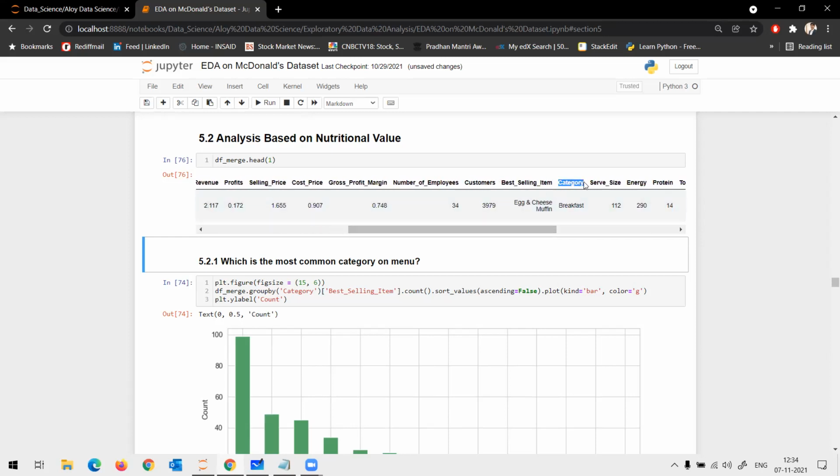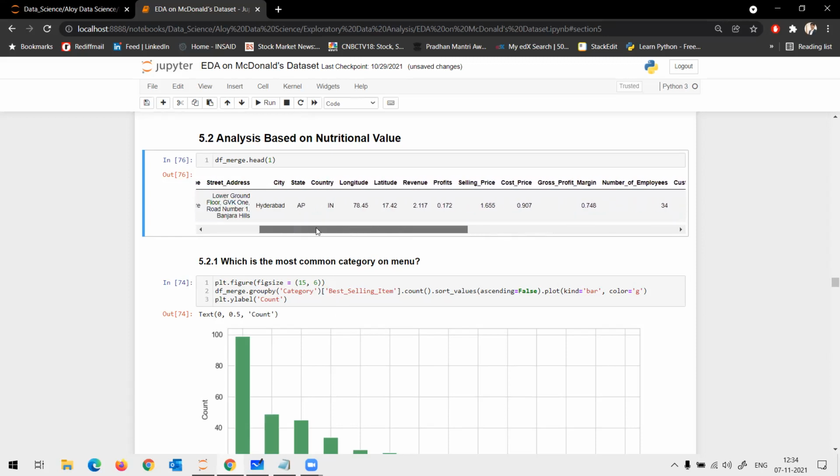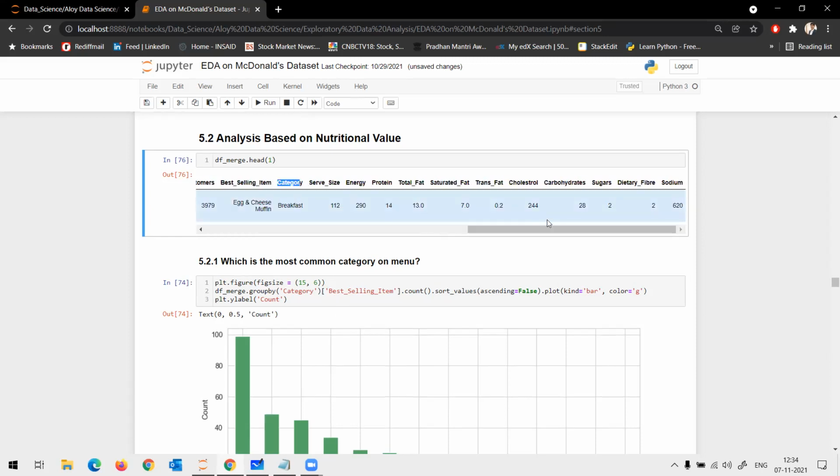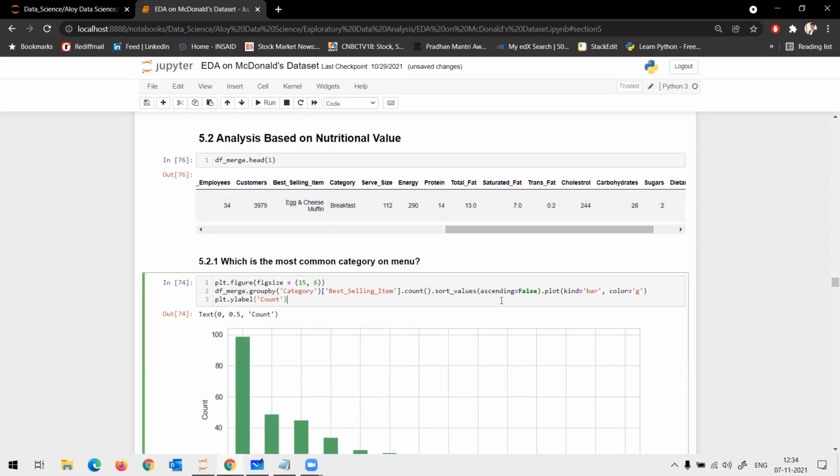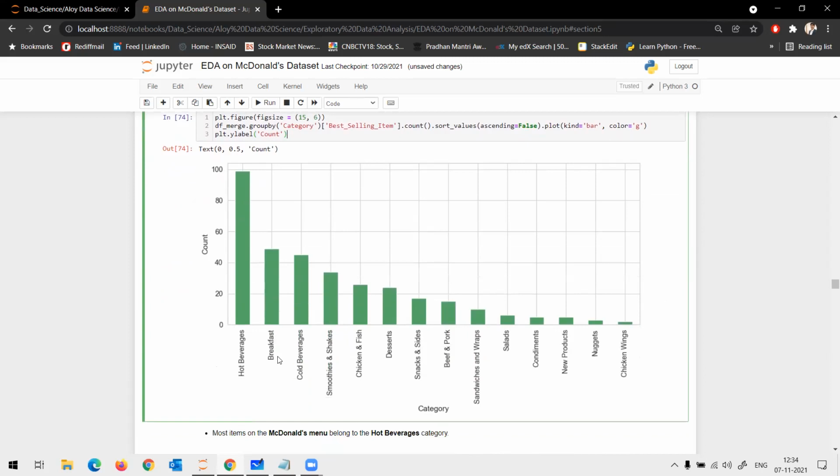I use the category. I apply group by on the category. After applying group by, I choose best selling item. This is the best selling item. I choose best selling item and I do the ordering. Okay, and I end up getting this chart. Are you guys with me? Yes, sir. So what do you notice here?